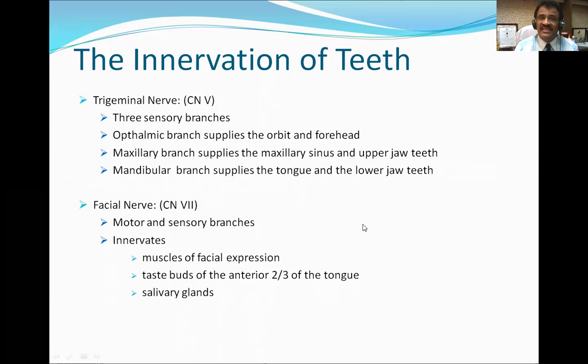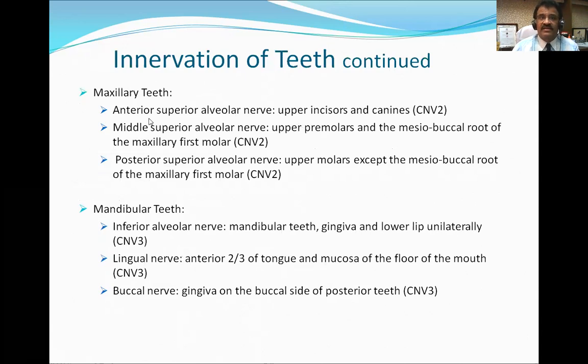The maxillary branch will give the superior alveolar nerve to the upper jaw, and the mandibular nerve will give the inferior alveolar nerve to the lower jaw. Alveolar, because teeth are located in the alveolar process of the jaw bones. Here you can see the branches: anterior superior alveolar nerve, middle superior alveolar nerve, and posterior superior alveolar nerve.